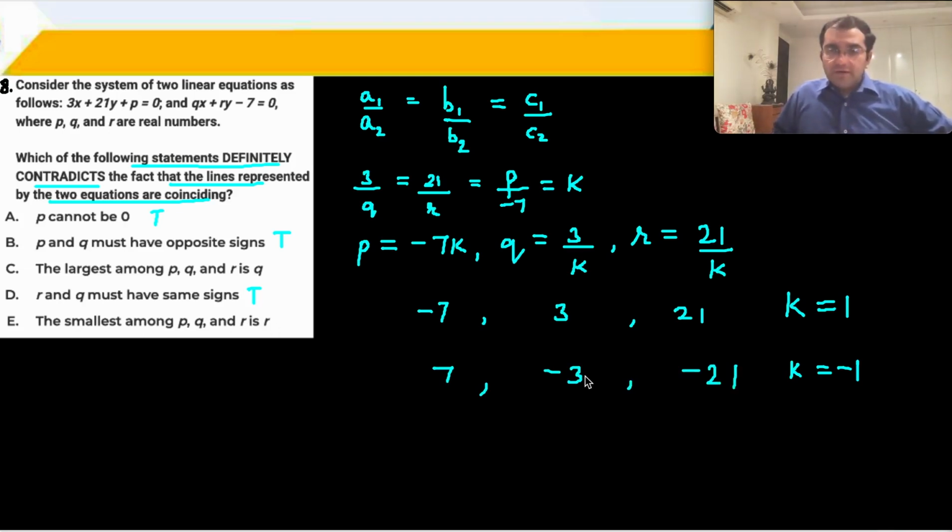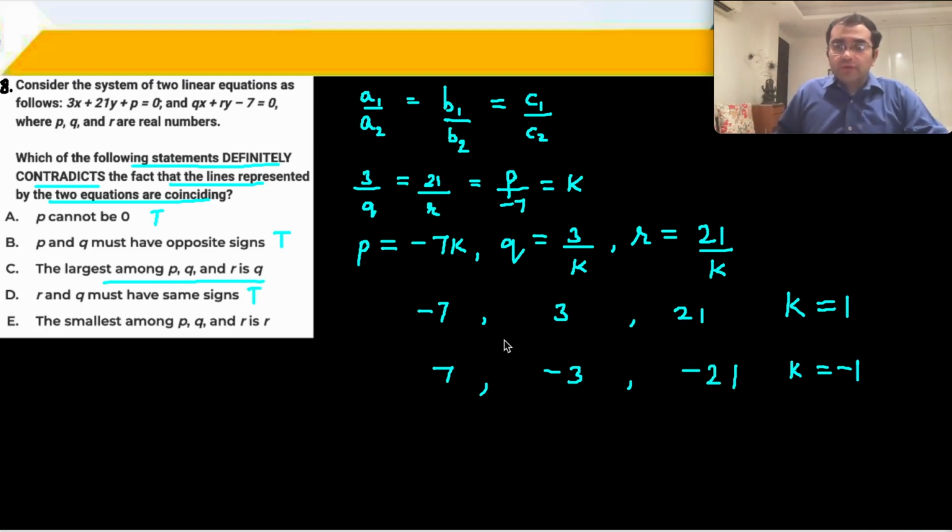Smallest value R can be. It is possible, so it does not completely contradict. It means R might be the smallest, it might not be the smallest. It is possible and the lines might be coincident. Okay?